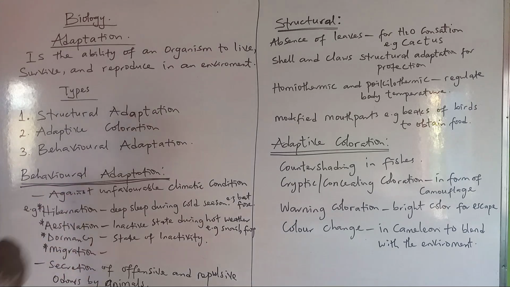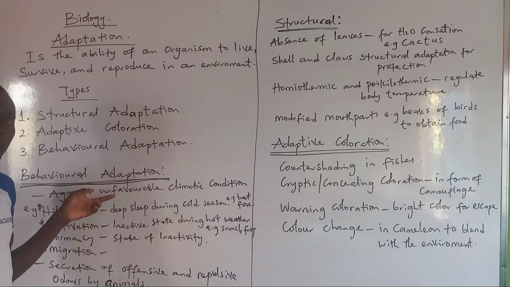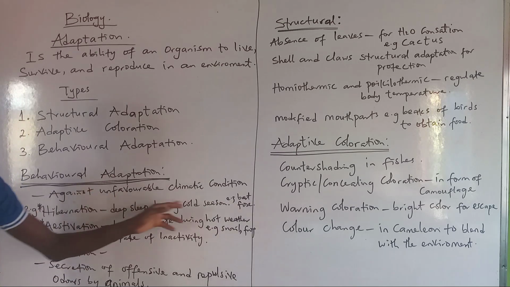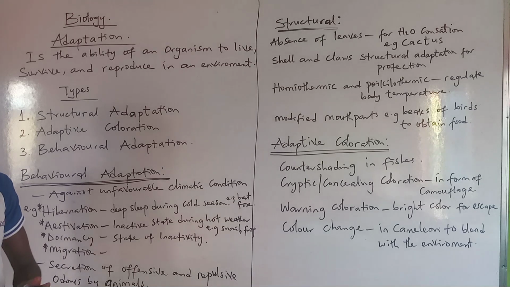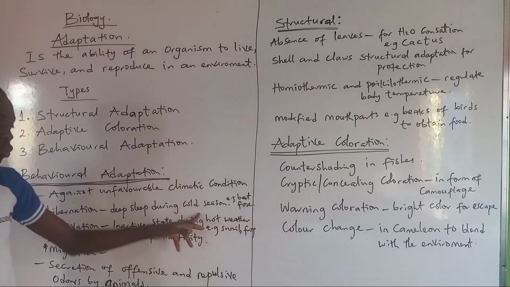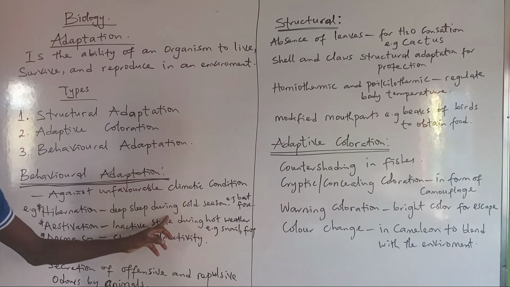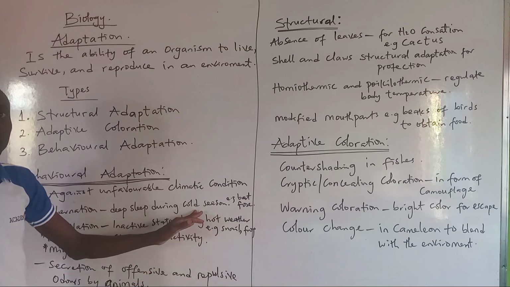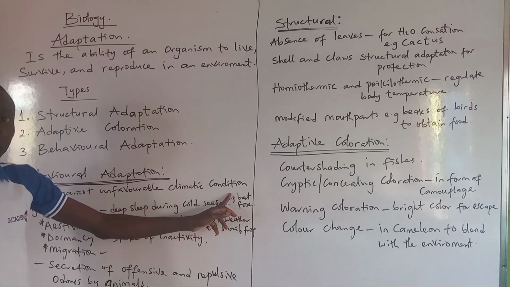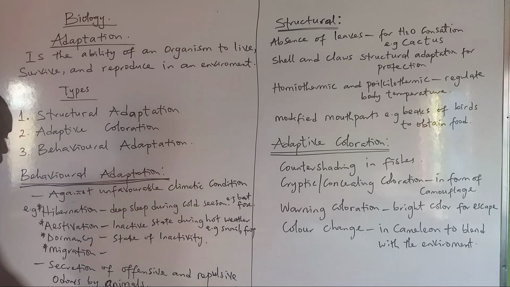That's the first. Behavioral adaptation: they have certain behavior against unfavorable climatic conditions, whether the weather is too hot or too cold. The organism displays some behavior. When the climatic condition is too cold, the ability of an organism to pass through that season is called hibernation. That is a deep sleep possessed by some organisms during cold season or winter. So that occurs in the bats and fox.